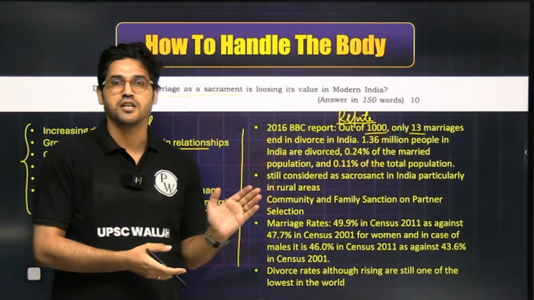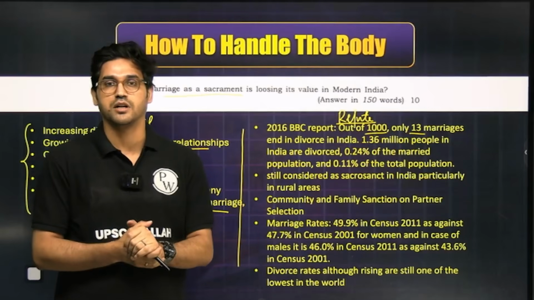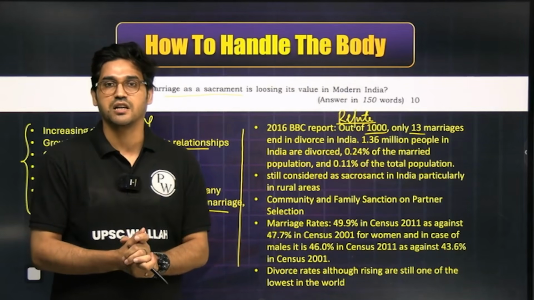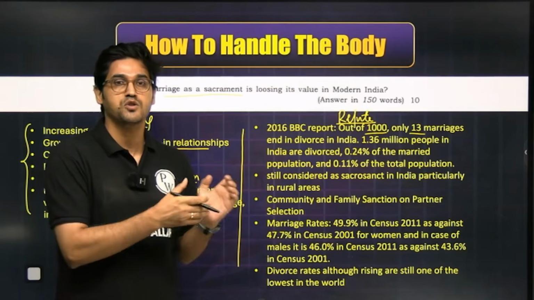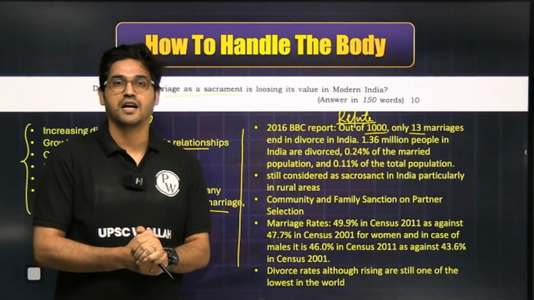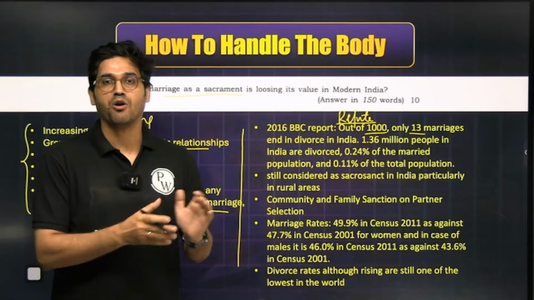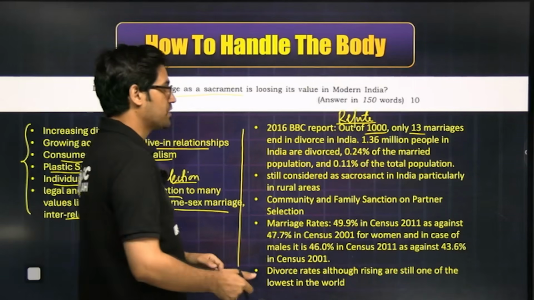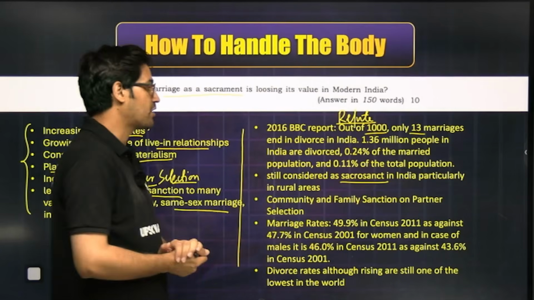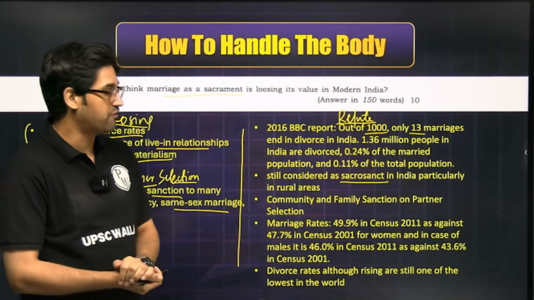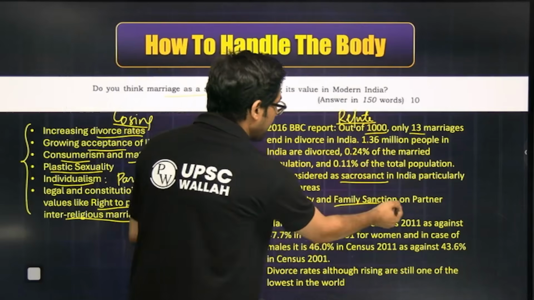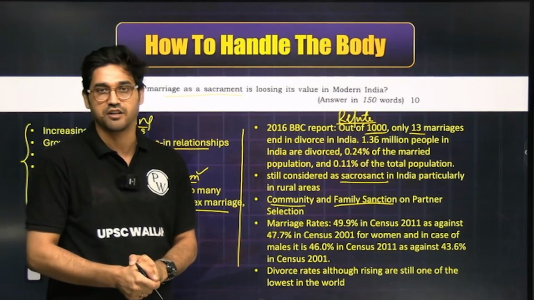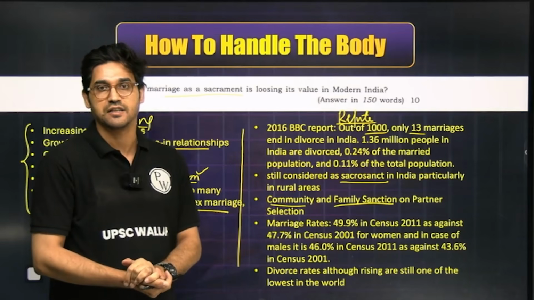Between 2016 and about 2024, across the world, divorce rates have doubled. In India, these divorce rates have increased, but still these are one of the lowest in the world. In fact, you can also mention here that divorce rates are more common in urban India, not a phenomenon as common in rural India. You can also discuss how marriages are still considered sacrosanct, particularly in rural areas where it requires community sanction and family sanction in terms of mate selection or partner selection. In fact, you can also bring in elements of violence.